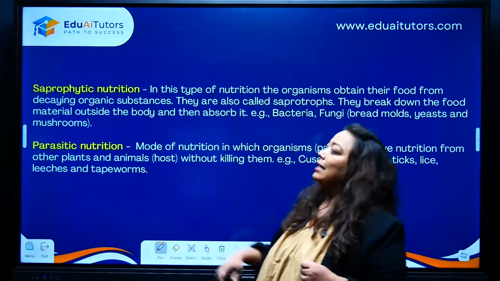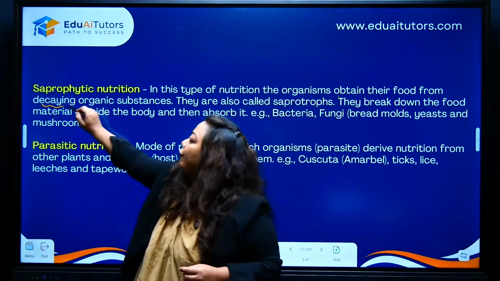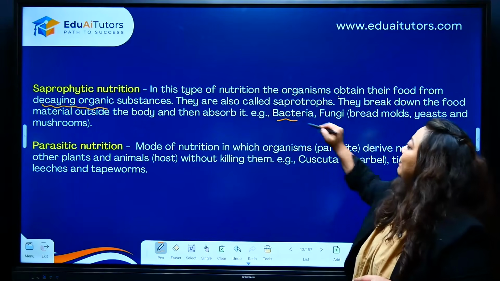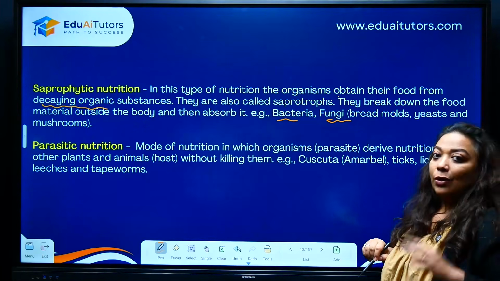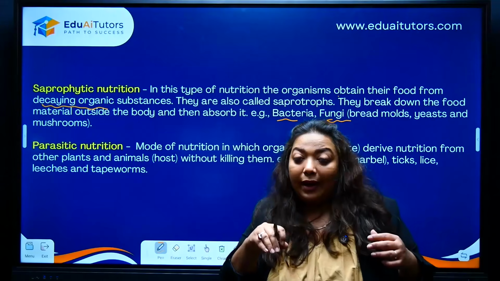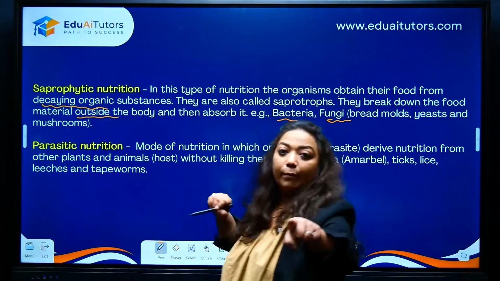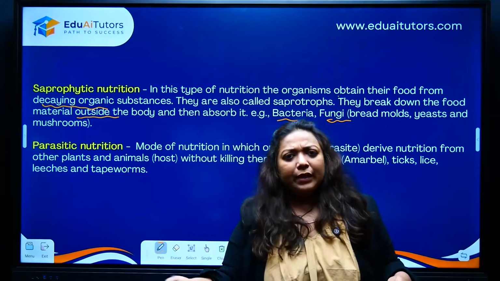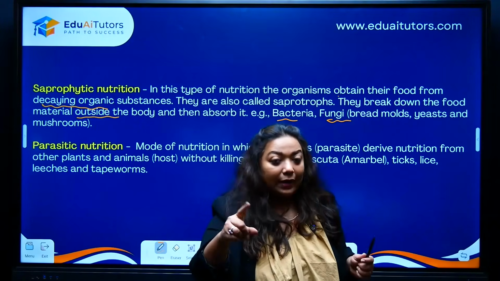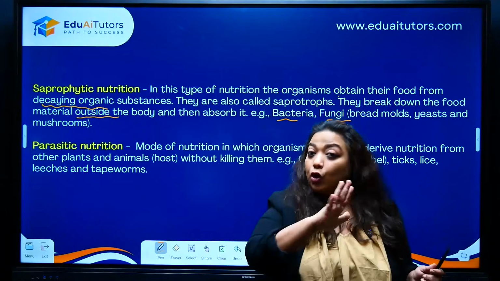Saprophytic, which is also considered as a type of nutrition where the organisms are going to obtain their food from decaying organic matter, dead and decaying. Okay, so here what are you looking at? Certain bacteria, certain fungi. So here they don't have a proper digestive system to break down their food inside. Okay, what do they have? They can consume the food, but the food has to be digested outside the body, which is why dead and decaying. It's already breaking down. Decomposing food is what they consume. So examples, fast, saprophytic, remember saprophytic, dead, decaying. Example, fungi. At least remember fungi. Do not make a spelling mistake.